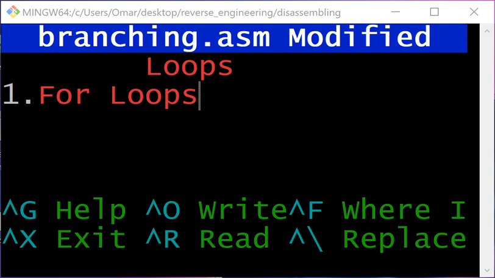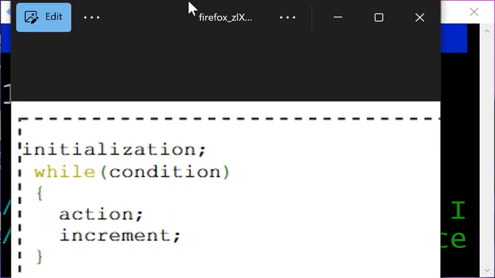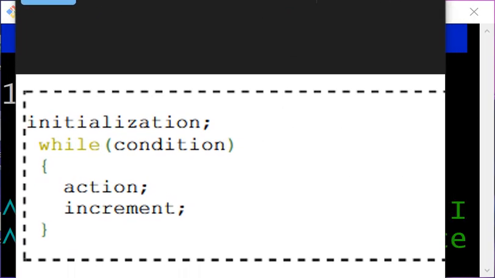This code gets translated into something like this. Let me show you. It gets translated into this pseudo while loop. We start by initializing, and then we perform a while loop, as you can see here. We check the condition, we perform the action, then we increment, we go back, we check the condition, we perform the action, we increment, until the condition is false.